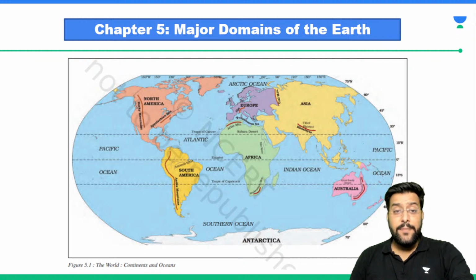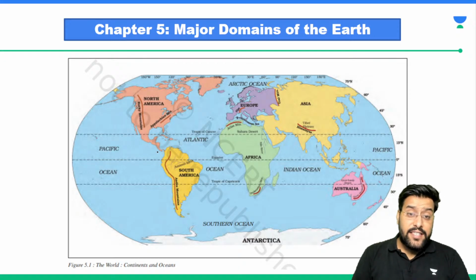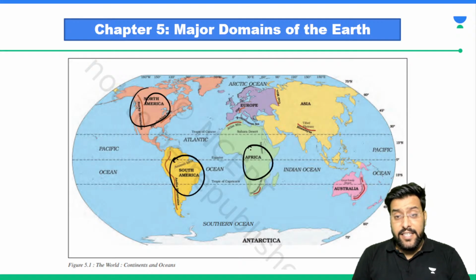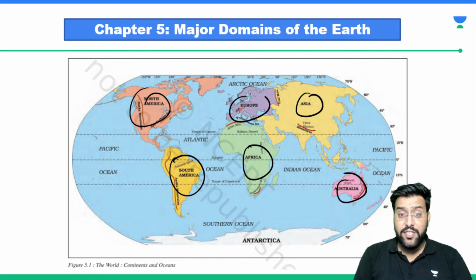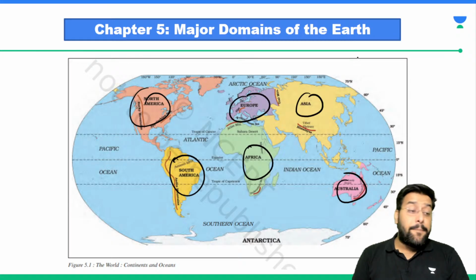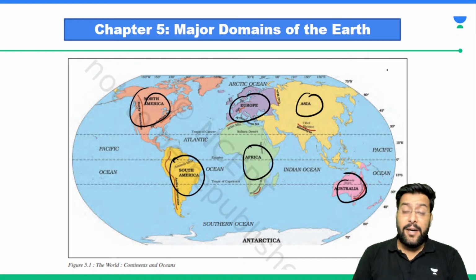Exactly. Thank you, Kirti. So what is happening is, in other continents you can see clear cut distinctions. This is North America, this is South America, this is Africa, this is Australia. But sir, these two continents, one is Asia, other is Europe, they don't have any physical distinction or physical boundary. They are separated by a mountain range. Exactly, Kirti, you are answering me before even I am asking the question, so that's so amazing.